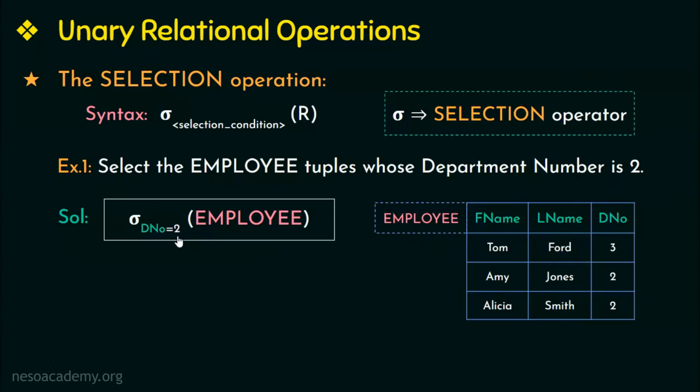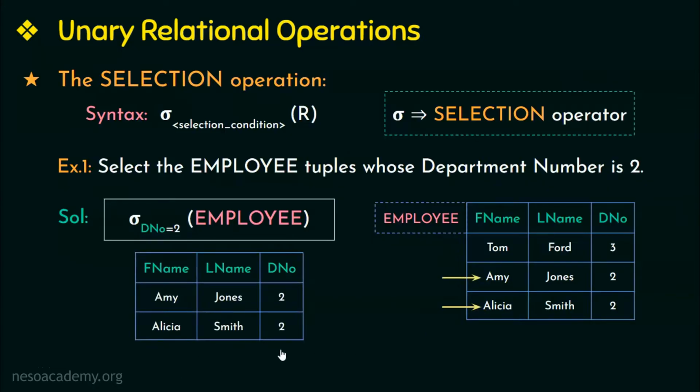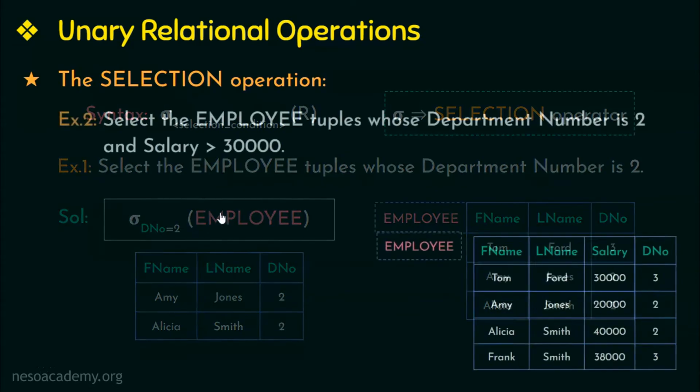As given in the question, we need to select the employees with D number equal to 2 from the employee relation. So in this relation, we have 2 employees working in department number 2. So therefore, these 2 tuples will be selected. Therefore, this is the resulting relation with tuples that are selected based on the given selection condition. Let us see another example in this selection operation.